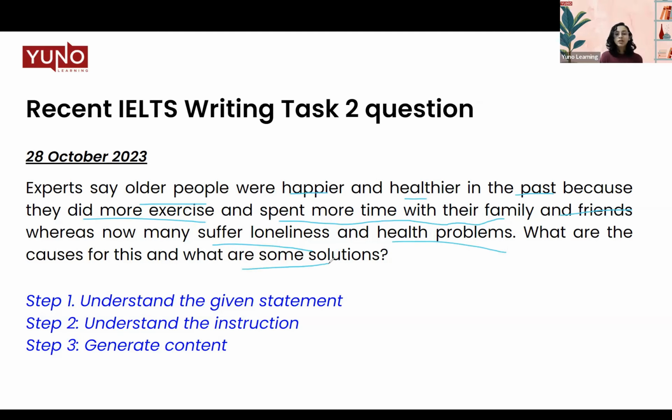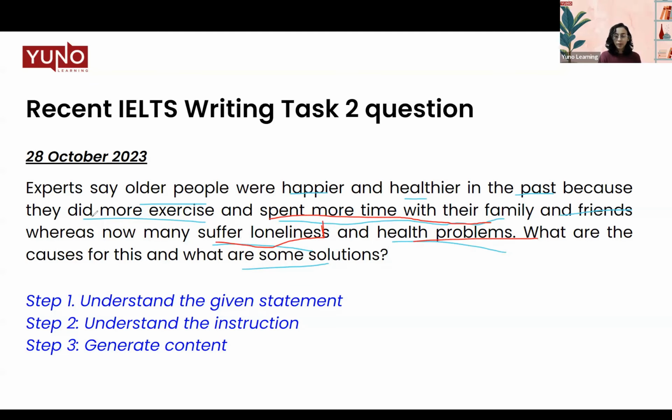But when we talk about it, we're not going to stray into some other ideas of loneliness and health problems. We're going to directly correlate how loneliness is occurring in the current scenario and why people are not engaging in more exercise. So I'm not just going to talk about the loneliness or health problems. I'm also going to relate it with all the keywords that are given to me. So when we say that people are suffering from loneliness, then we have to connect it with why people are not spending enough time with their family and friends. We give the reason for that. It has to be connected to both of these linked ideas.